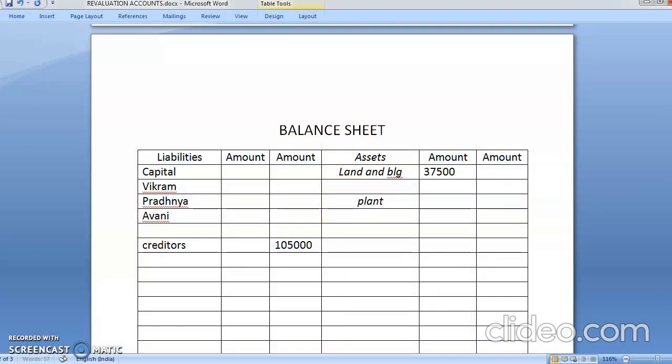That means there is no adjustment. So I'll write plant and machinery. See, adjustment is not there, so you will directly write in your outer column. Getting me, bacho? Very good.